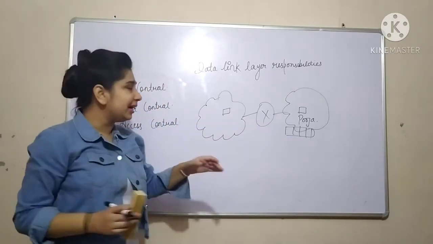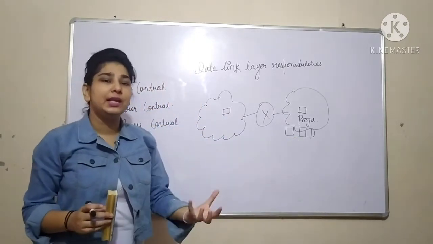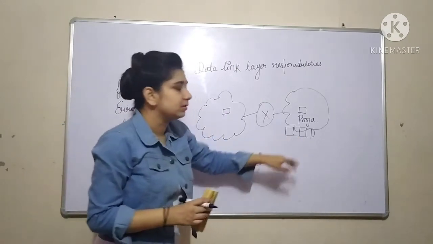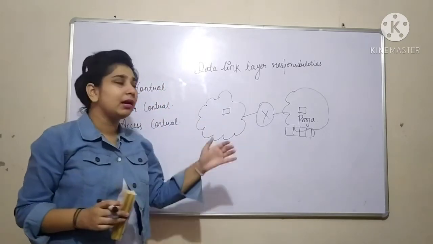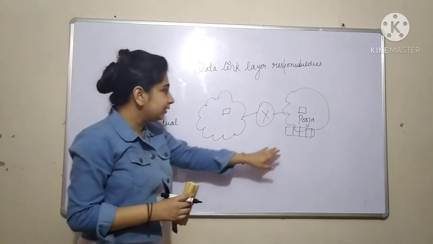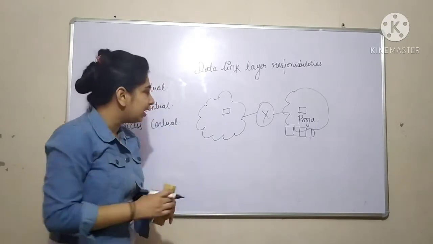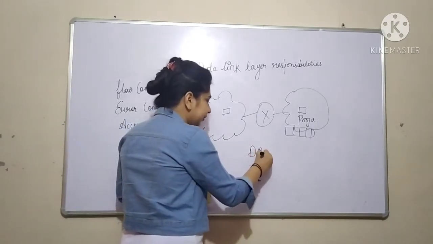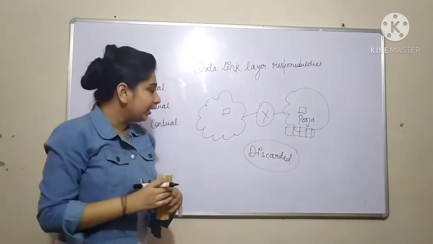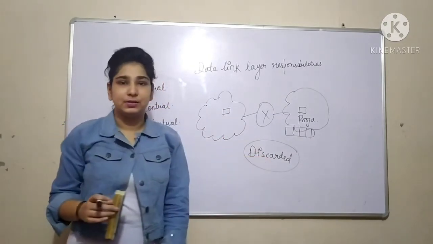Let's suppose I am sending 50 messages, but the buffer capacity is to receive only 20 messages at a time. It cannot hold more than 20 messages. But you are continuously sending around 50 to 100 messages one after another. So there is no space to hold that many messages. So what is going to happen? Our messages are going to be discarded and we have to retransmit. We have to resend all the discarded messages.